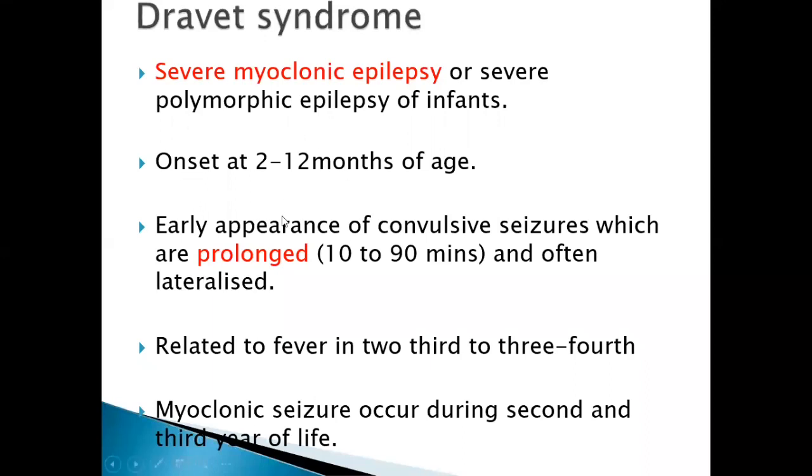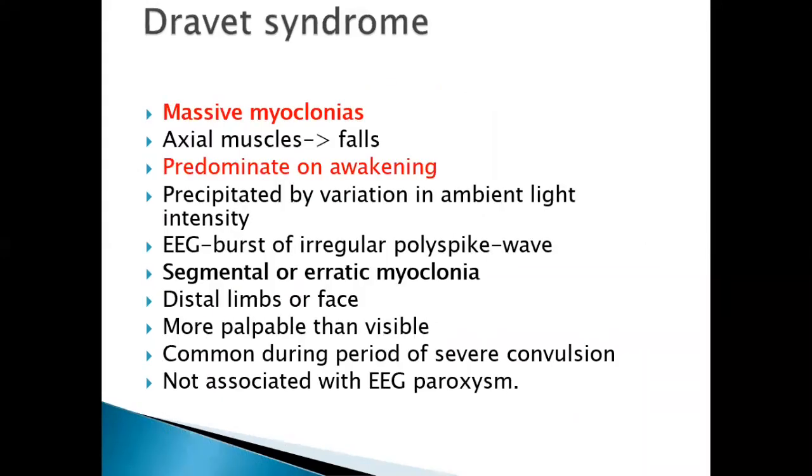Focus on this: onset is between 2 to 12 months of age, with early appearance of convulsive seizures, prolonged, 10 to 90 minutes in duration, often lateralized. So they are often focal, prolonged seizures, related to fever in 75% of cases. Myoclonic seizures usually occur after the first year, during the second and third year of life. Important features are massive myoclonus with axial muscles involved, so you get falls. These seizures, febrile convulsions and myoclonus, predominantly appear on awakening, so there is a diurnal variation. On EEG there are bursts of irregular polyspike waves.